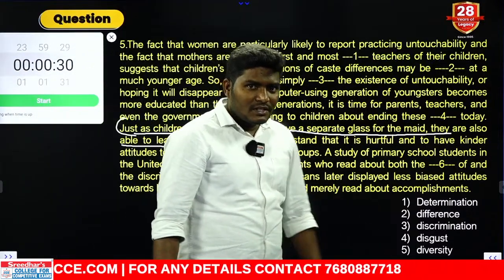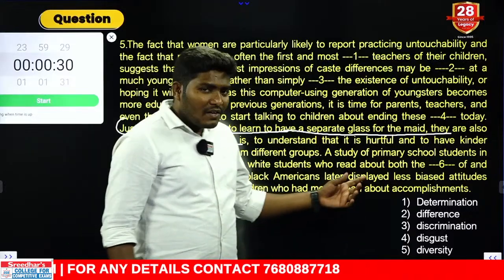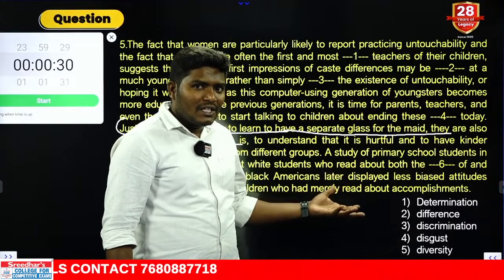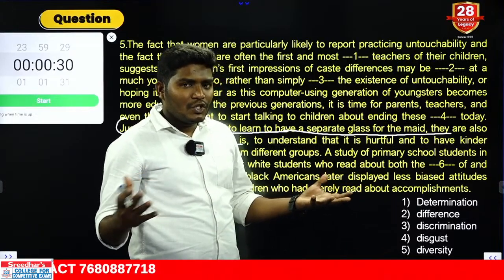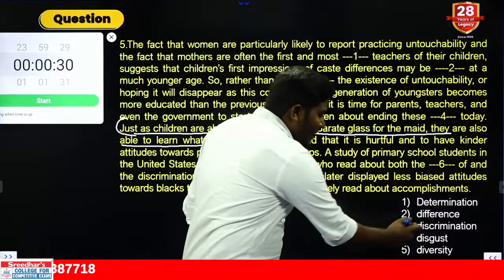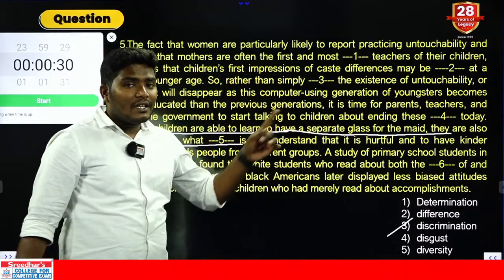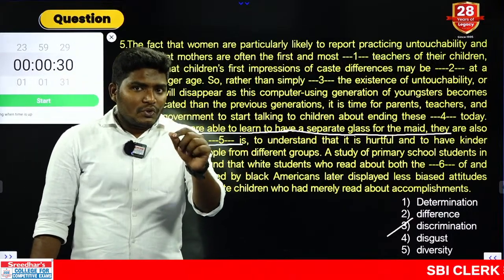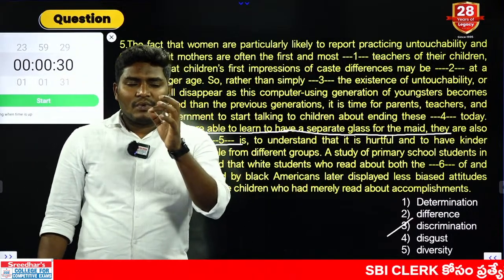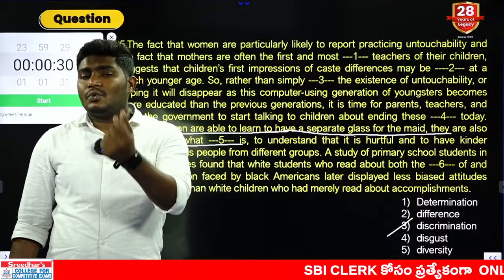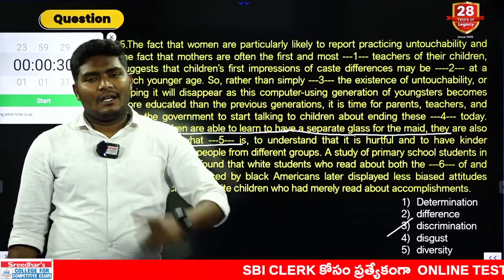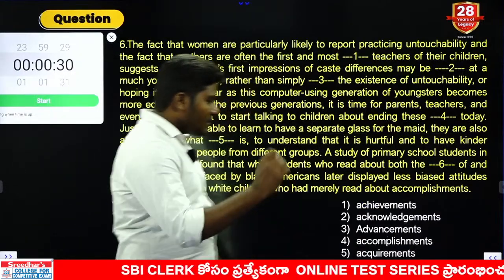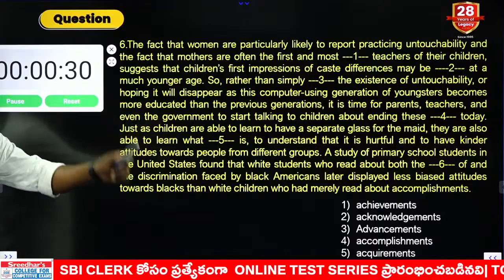What determination is? Determination is nothing but zeal. What difference is? What discrimination is? What disgust is? What diversity is? Now what is this difference which we show? What is that called? That is nothing but discrimination. We are looking at untouchability. Don't lose the context. We can use the word difference also, no problem, but the most suitable word should come with the discrimination, as we are looking at the difference between the social status which we are calling as untouchability. So answer should go with the third one. Next, let us move to the 16th and the final question, blank 6. Let us start.